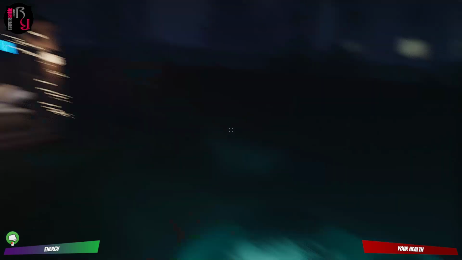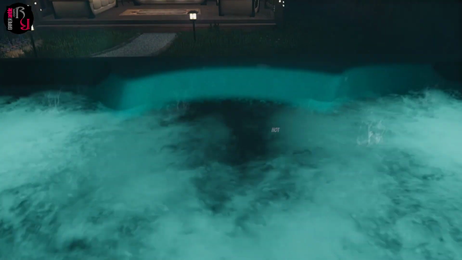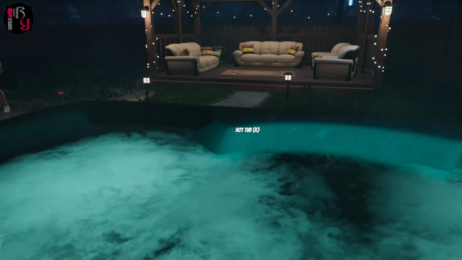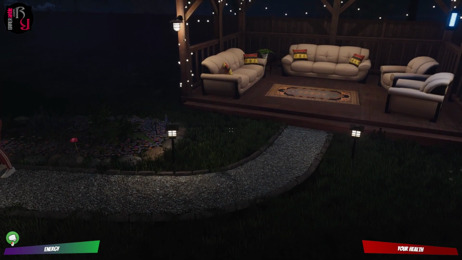Okay, I don't really want to fight anyone, I just want to jump in the hot tub. But now that I know it's got a mode like that, I want to see you fight someone. Pick a fight. With who? I don't know. Hot tub or... Okay, nobody is paying any attention to me in the hot tub.